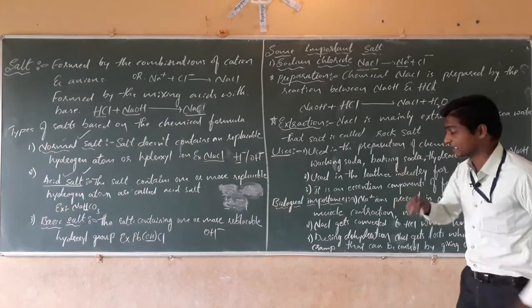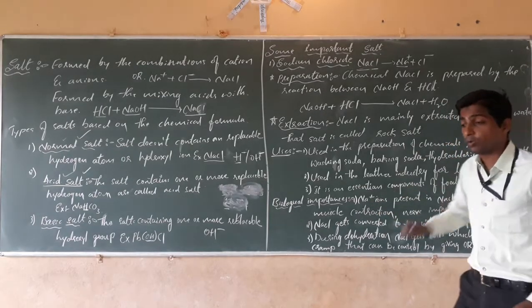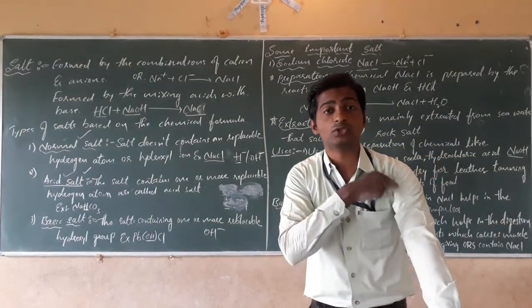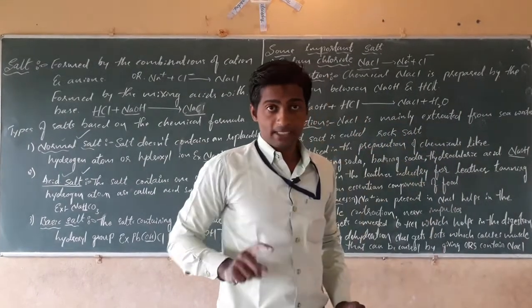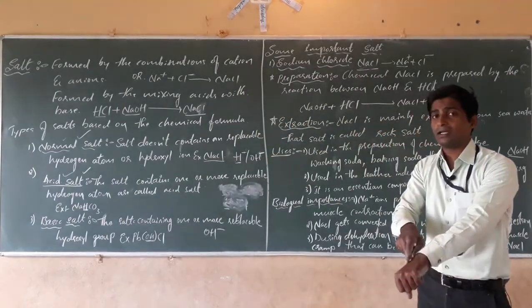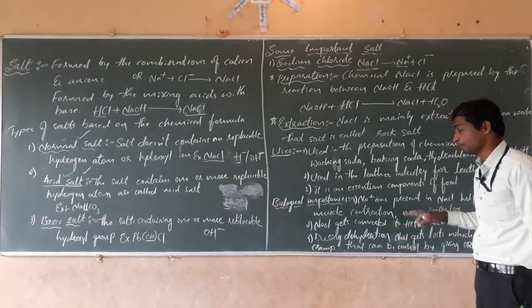For muscle contraction we need sodium ions, and also for nerve impulses. Whatever messages are transferred in our body, it is by the nerves, and these messages are the nerve impulses.